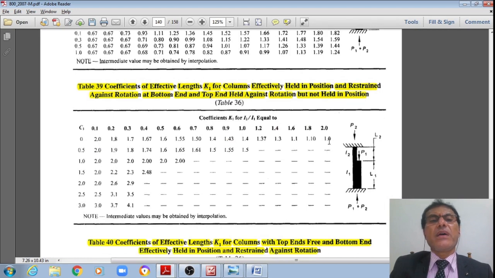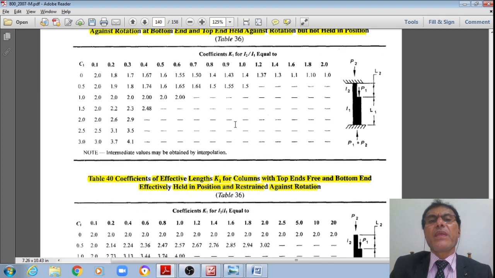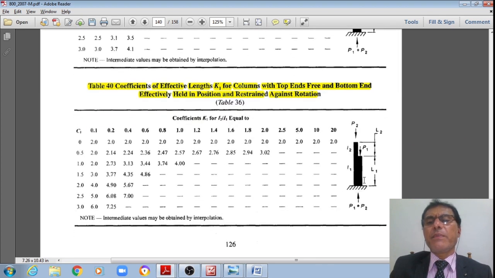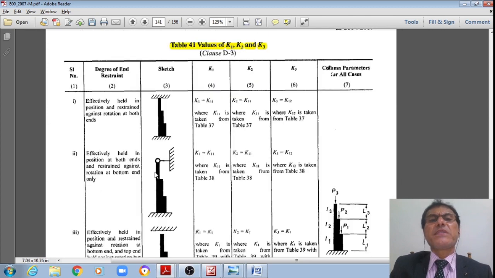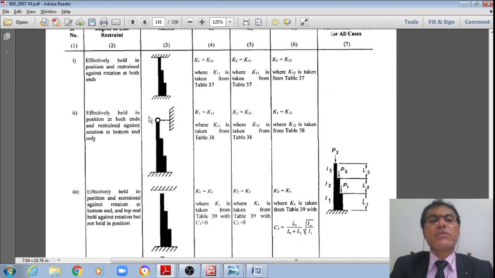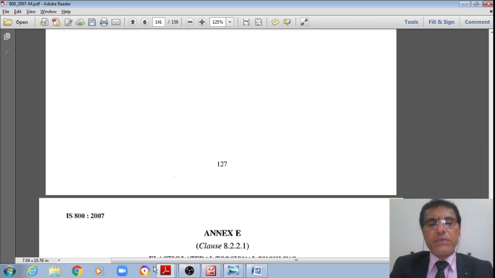Now the table 39, if both ends are fixed, then the K1 value is given. If bottom end is fixed and the other end is free, then the K1 value is available in table 40. And also from this table 41 I have K1, K2, K3 values for different edge conditions. Now we may just go through these codal specifications.